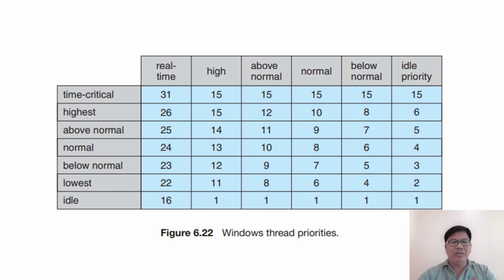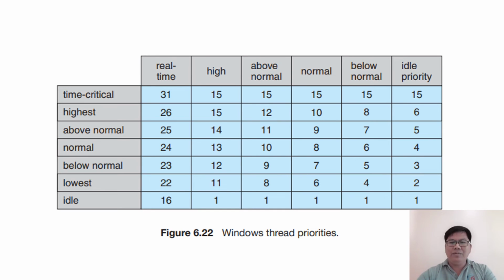We will see this in the Windows thread priorities as shown in the figure. The priority of each thread is based on both the priority class it belongs to and its relative priority within that class. This relationship is shown in this figure, and the values of the priority classes appear in the top row.